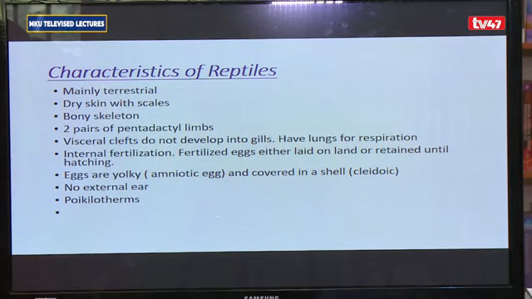They tend to have internal fertilization. Then they lay the fertilized eggs. Some of them will take care of their young, some will not take care of the young. And the fertilized eggs tend to produce young ones that are similar to the adult. They are basically small forms of the adult. For them, they don't have an external ear, and they are also poikilothermic. One other characteristic of the reptiles, they tend to live for a long period of time, but they have got very slow rates of reproduction.